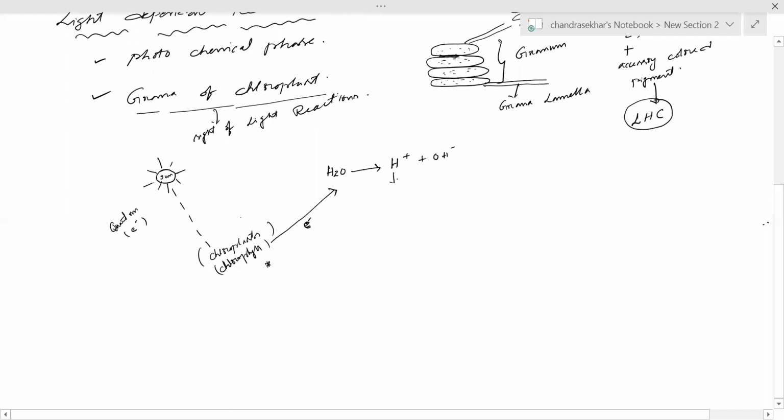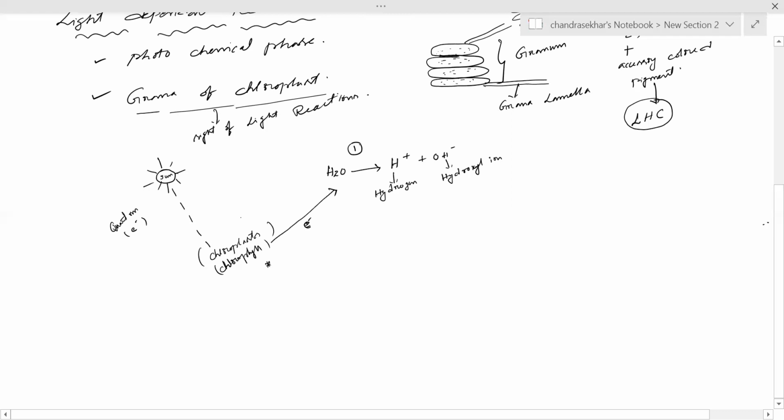When the light activated chlorophyll molecule splits water into hydrogen and hydroxyl ion, this is the first step of the light reactions.